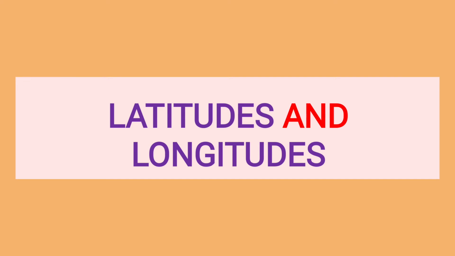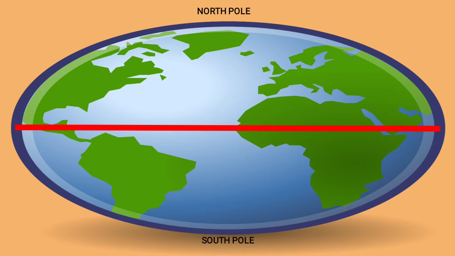Let us study the basics of geography today. Again, what are latitudes and what are longitudes? Okay, now look here. This is your Earth. Now, Earth will have two poles. At the top is the North Pole and at the bottom is the South Pole.